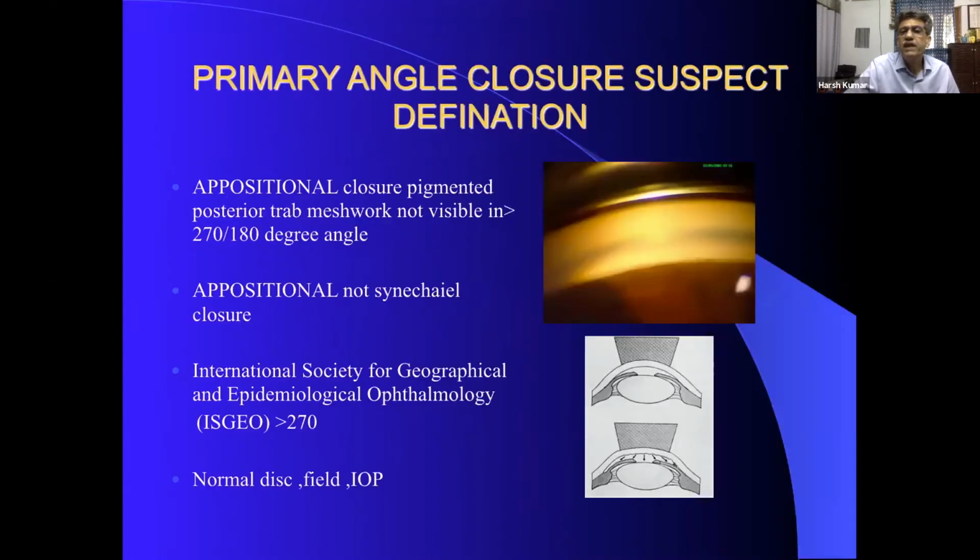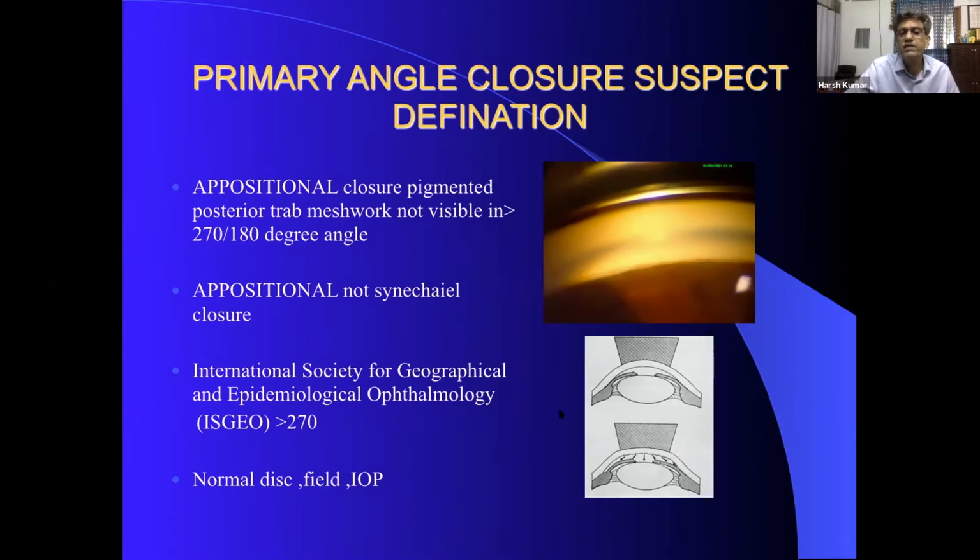And in primary angle closure, the commonest thing, almost 1 out of 8 people above 40 who will be coming to your clinic may be a primary angle closure suspect. So who are these? If you do a gonioscopy, you will find that the posterior trabecular meshwork in 180 to 270 degrees is not being seen. When you do indentation, you realize that it opens up. There is no peripheral anterior synechiae. If there is, it becomes primary angle closure. But this is primary angle closure suspect.